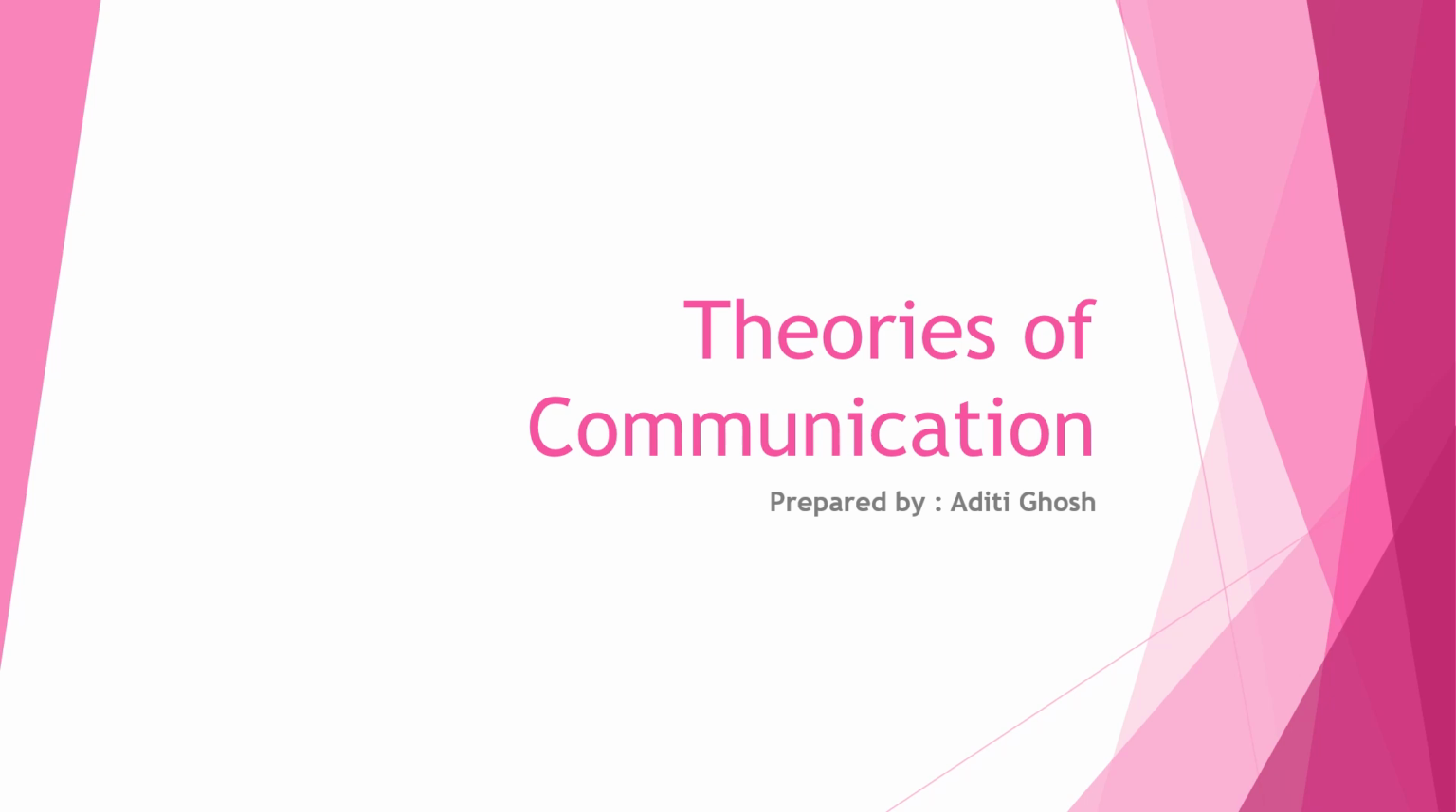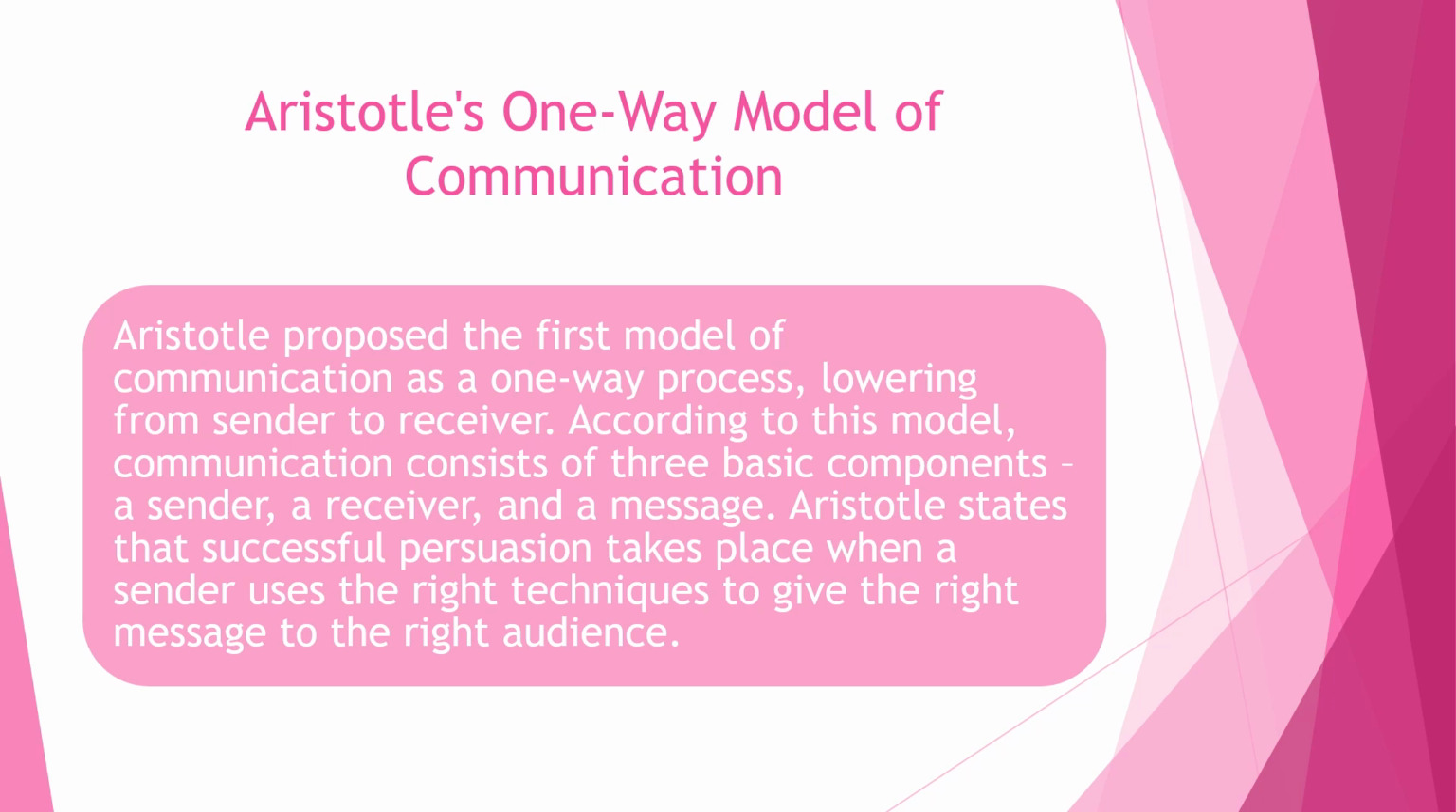Hello everyone, welcome back. Today we shall look into the different theories of communication which is included in Unit 1 of AECEng-2 paper. The first model of communication is Aristotle's one-way model of communication. So Aristotle proposed this model of communication as a one-way process. Okay, so the communication will have one-way process which starts from sender to the receiver.